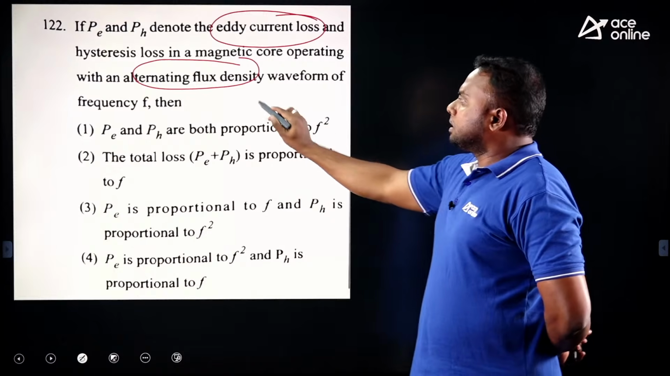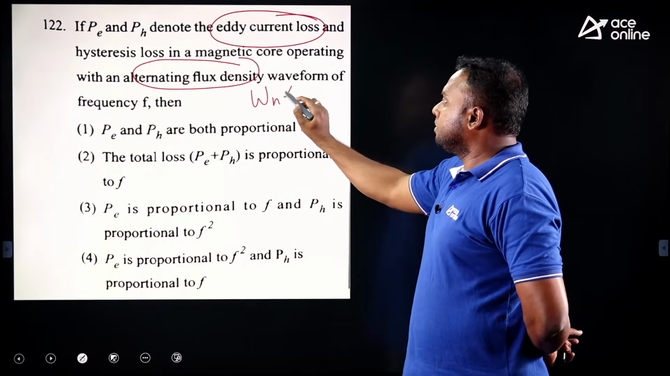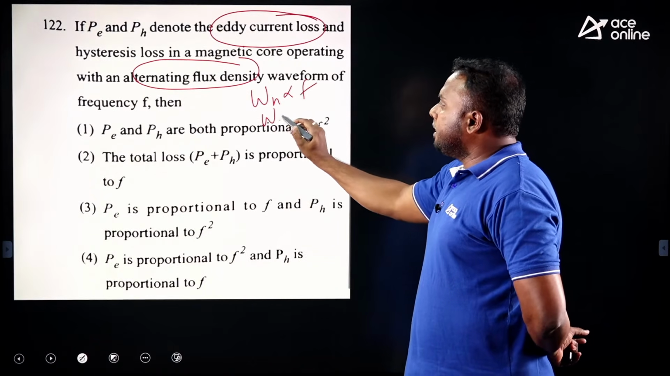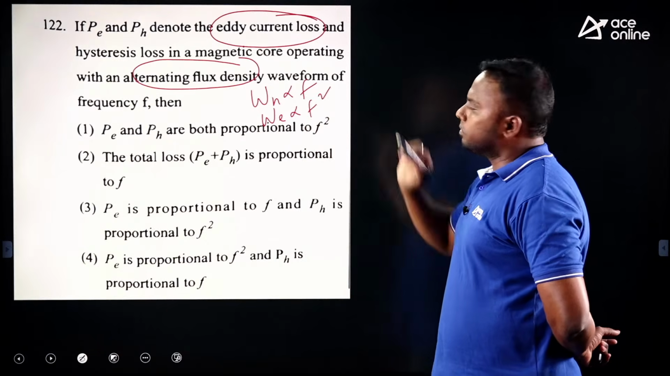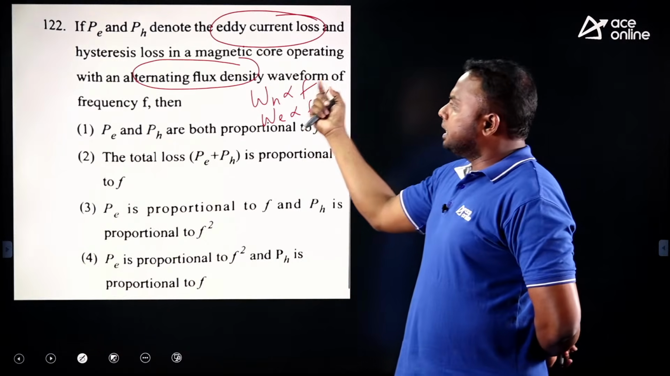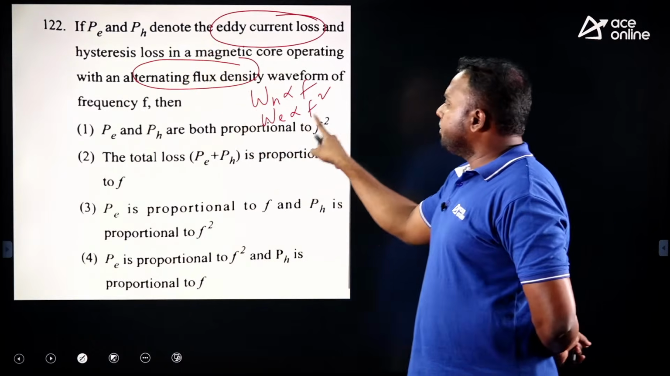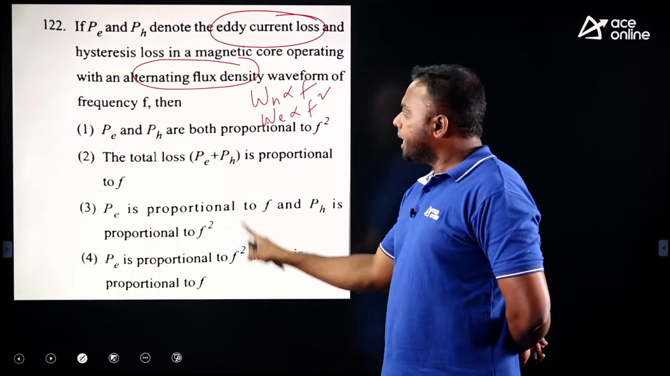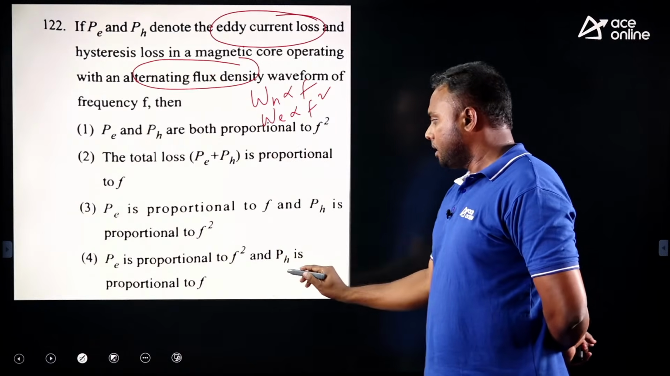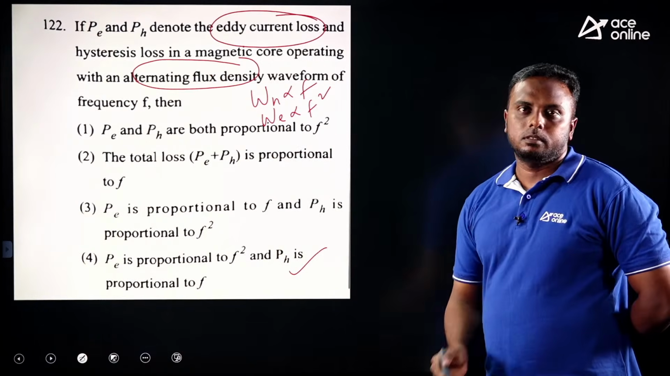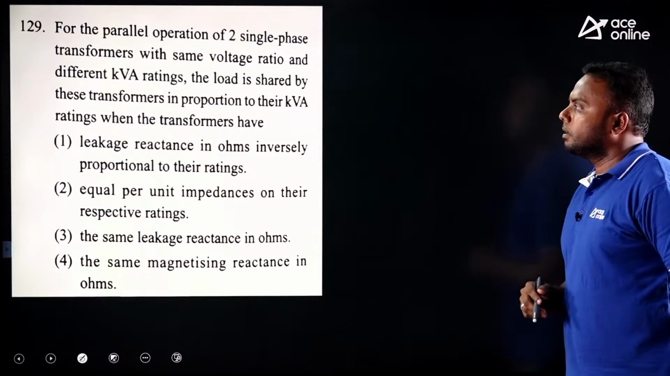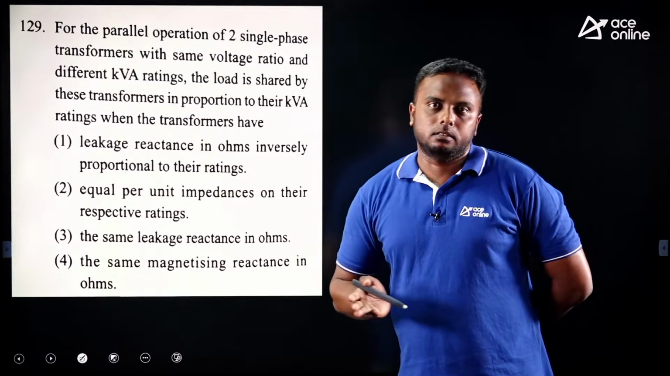Now hysteresis loss is proportional to frequency and eddy current loss is proportional to frequency square. Now they are asking here the sequence is eddy current loss and hysteresis loss, PE and PH. PE is proportional to frequency square and PH is proportional to frequency. So option 4 is correct for this. Okay, next question. This is directly from conditions.